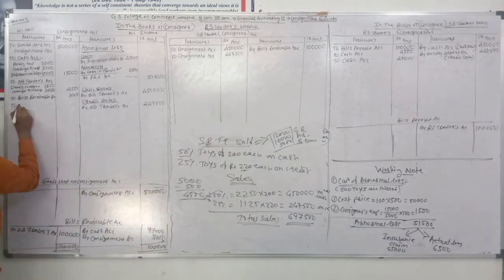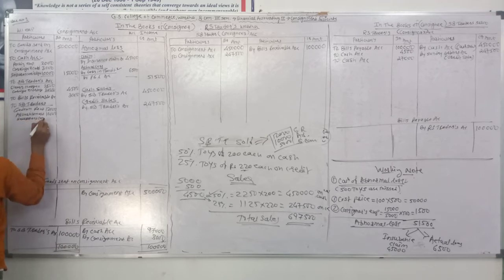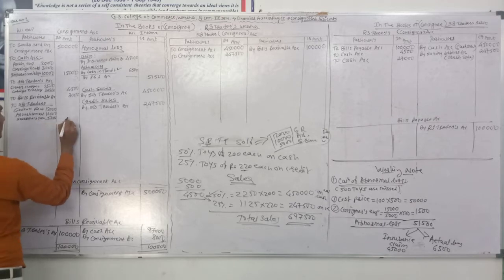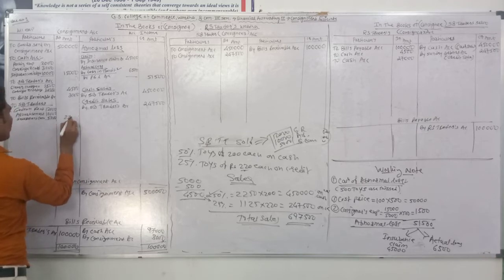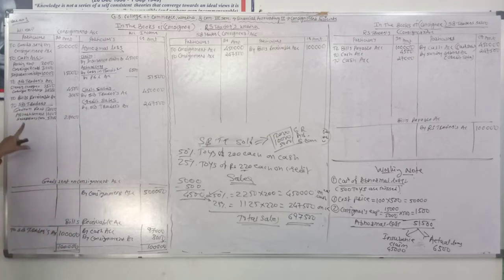So write at the debit side of consignment account by the name of SB Traders: godown rent 12,000, advertisement 10,000, and salesman's commission 5,000, total 27,000. Okay.